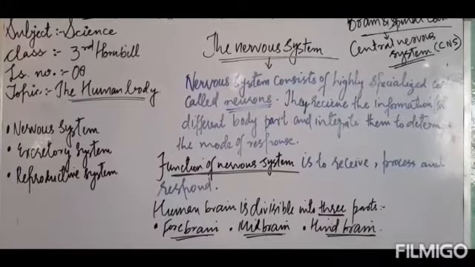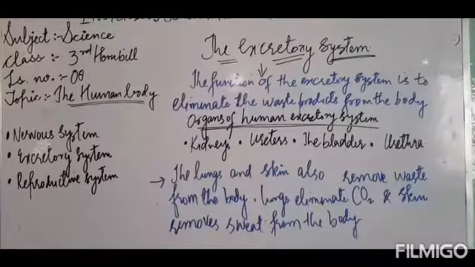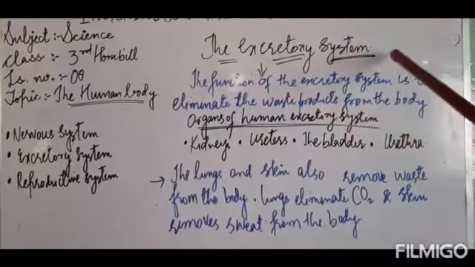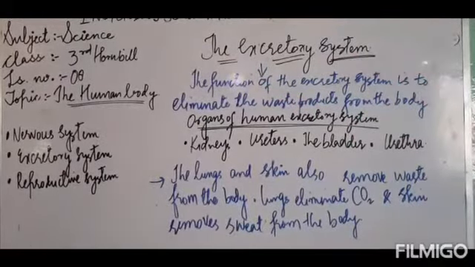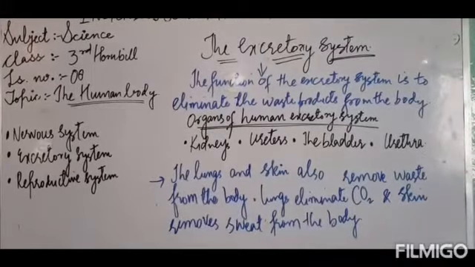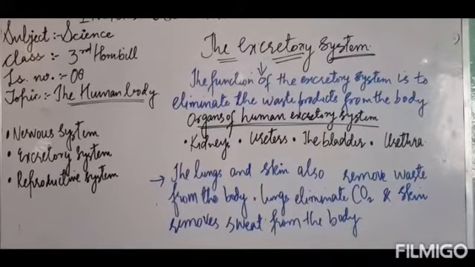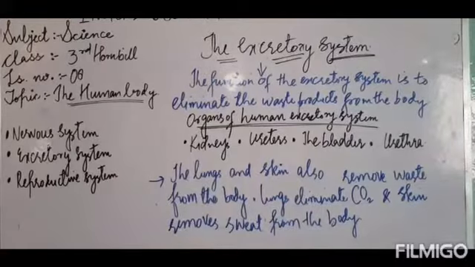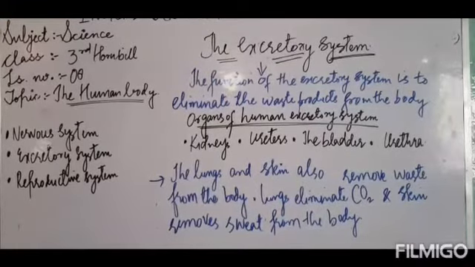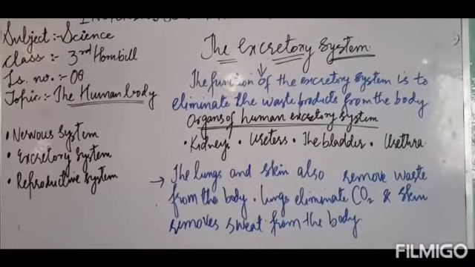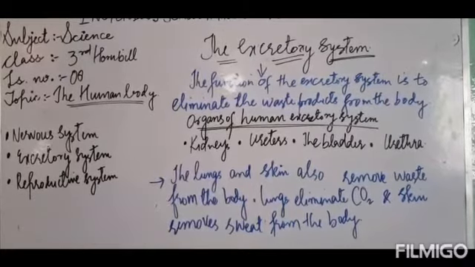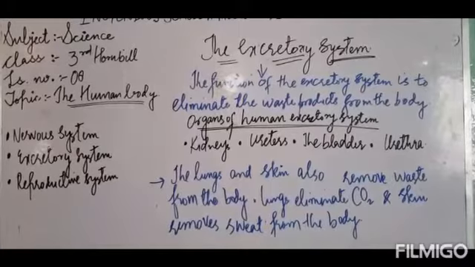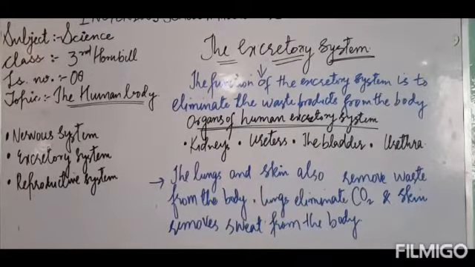Now we will learn about the excretory system. My dear kids, in order to keep the internal environment of our body stable, in order to keep the balance, excretion is important. Now, what is this excretion? Excretion is the elimination of the wastes from our body.